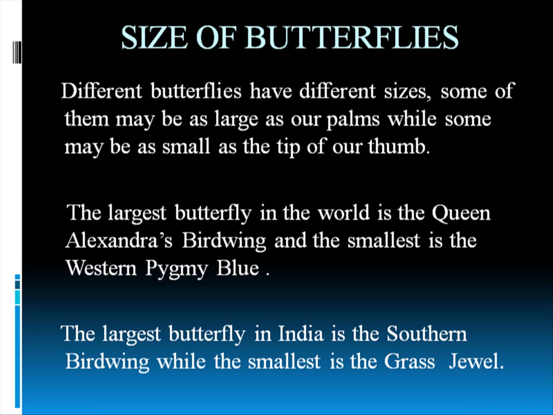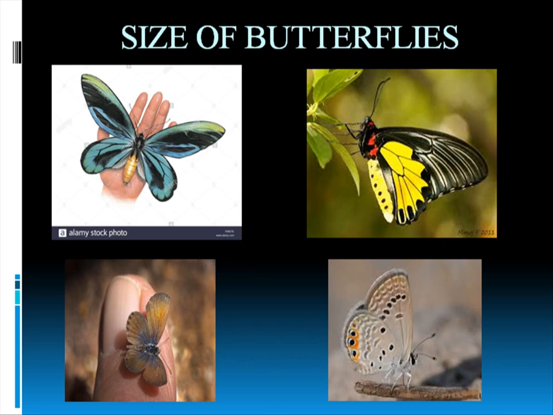this time. The largest butterfly in India is the southern birdwing, and the smallest is the grass jewel. In the first photo you can see it is as big as our thumb. It is a drawing, but in reality it is also very big. It is Queen Alexandra's birdwing. And the second one, the one below, is as small as our thumb, or you can say smaller than our thumb, which is the western pygmy blue.